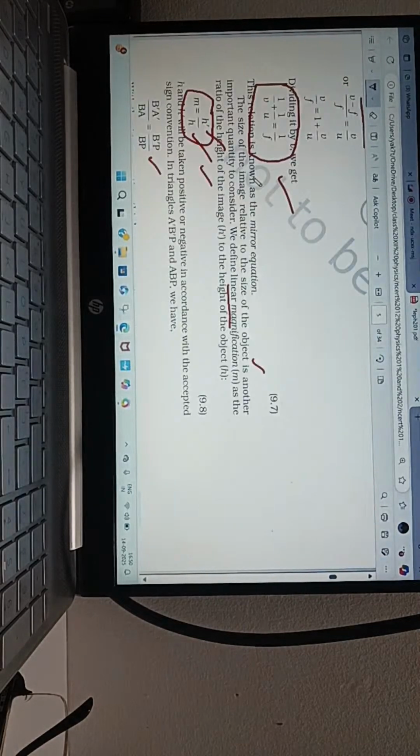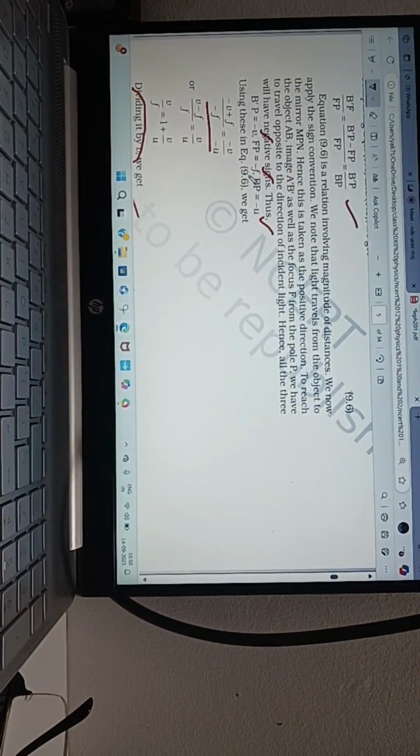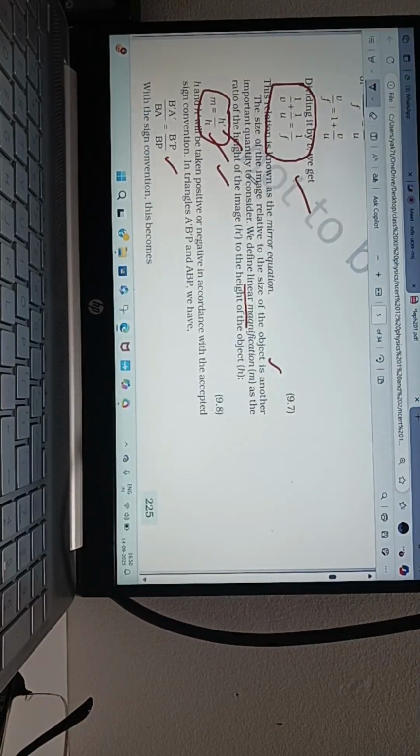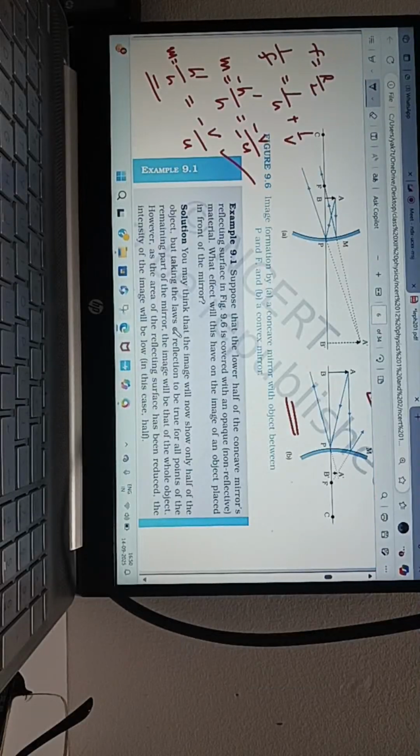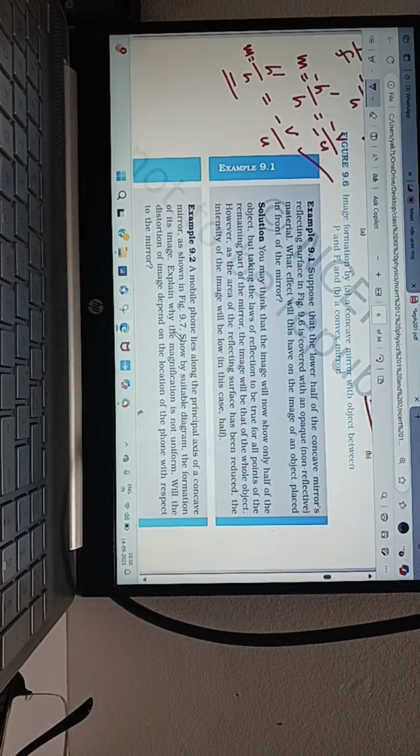You can see here: h dash by h is equal to minus v by u. Many children, even if they are very good, will get confused over here. They will write minus here also, and minus there also. Don't do that. Okay, come on, start one question problem.